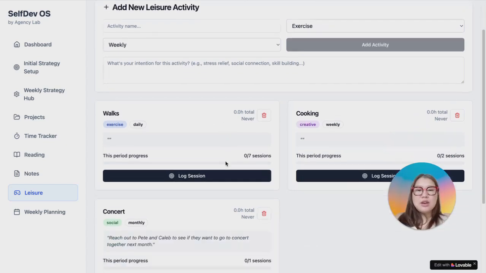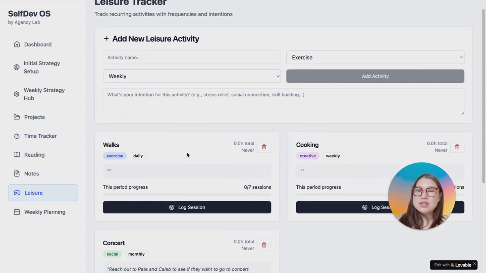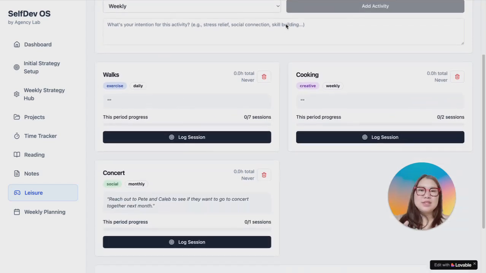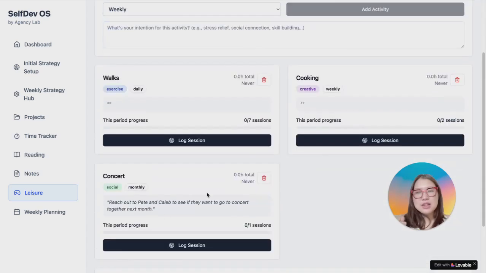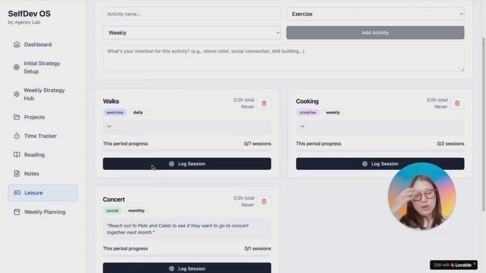So let's move into the leisure tracker. Thomas also uses the leisure tracker to track his leisure time, make sure he's balancing work and recovery, and plan leisure activities with intention, not just default to passive scrolling, right? So he has some walks here, he has some cooking, the concert, where he can log his sessions to see how much time he invested into leisure, because it's also very important.